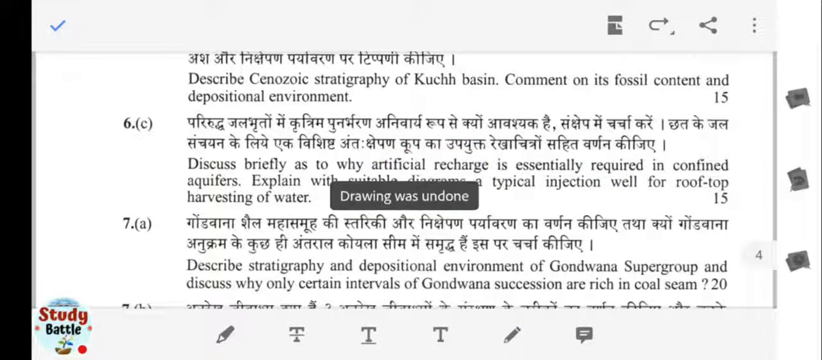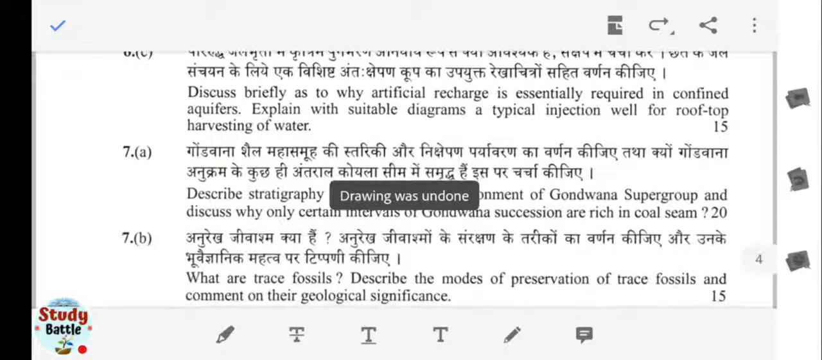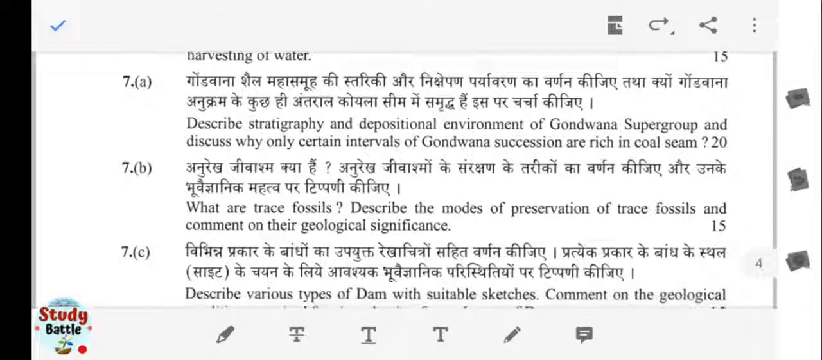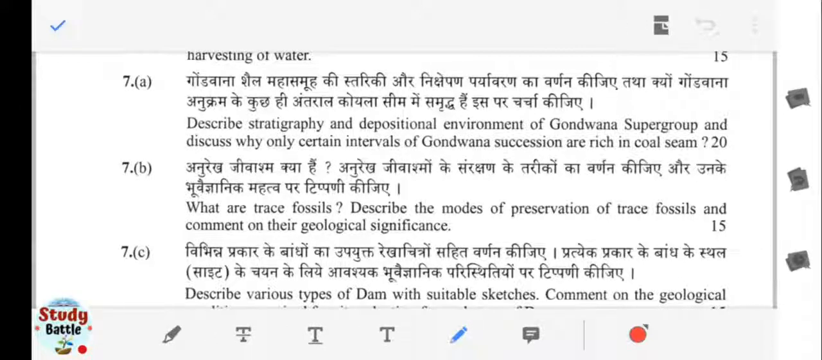Next one is again from stratigraphy. Describe the stratigraphy and the depositional environment of the Gondwana Supergroup, meaning in which type of environment the Gondwana Supergroup has been deposited, and discuss why only certain intervals of Gondwana successions are rich in coal seams.